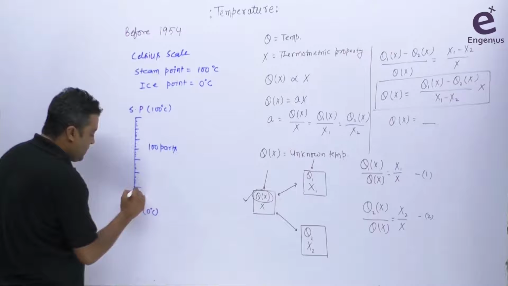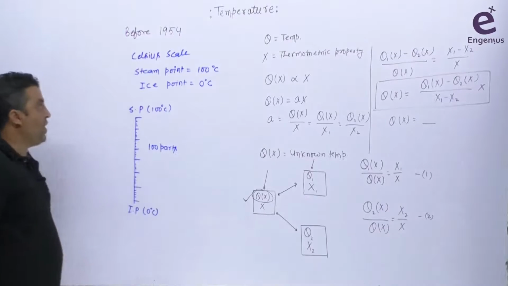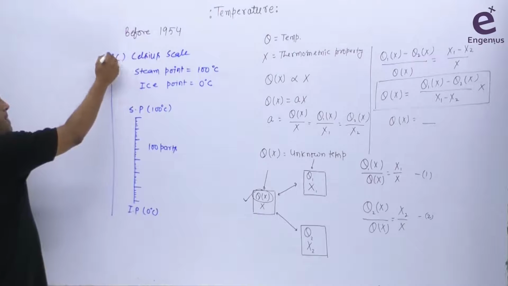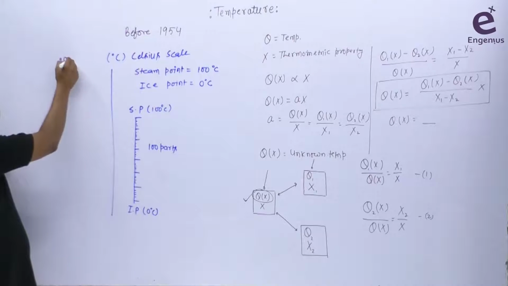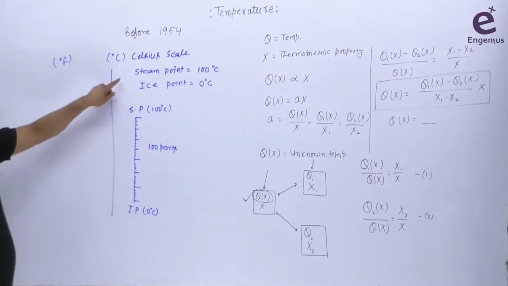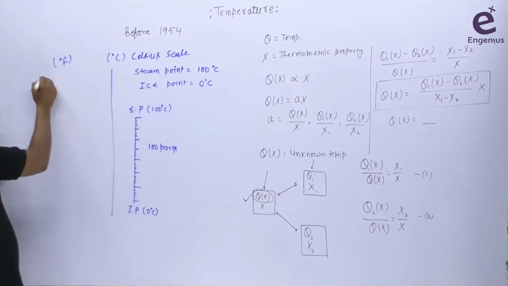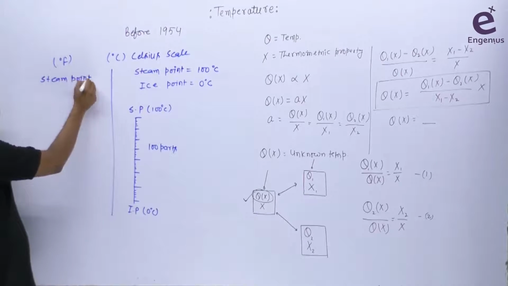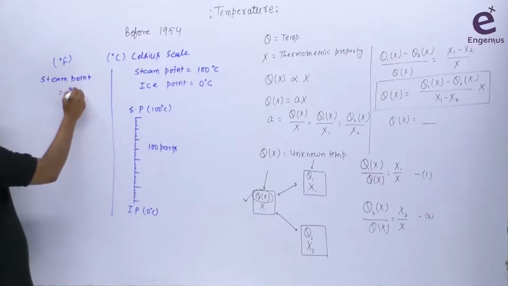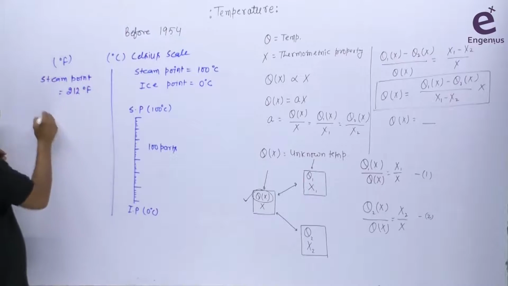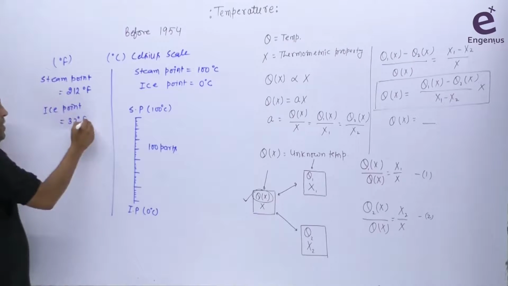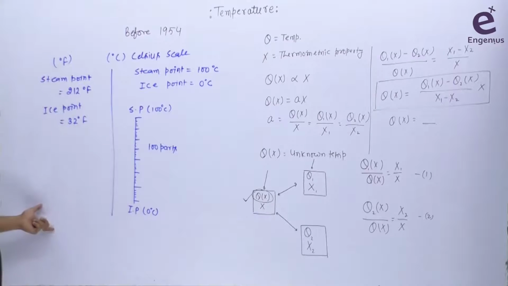Similarly, when you see the Fahrenheit scale, this is our degree Celsius scale, and when we see the degree Fahrenheit scale, in that case, अगर हम बात करें इसमें steam point, so steam point is used as 212 degree Fahrenheit and ice point is used as 32 degree Fahrenheit. Okay, तो यहां पे आपके पास कुछ ऐसा चूज किया गया.